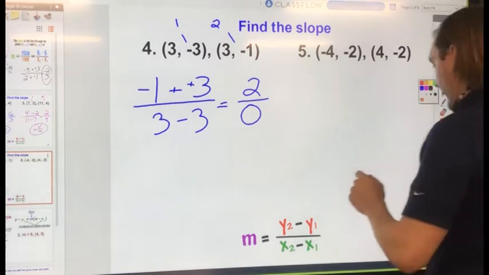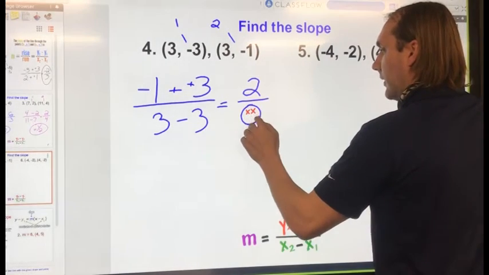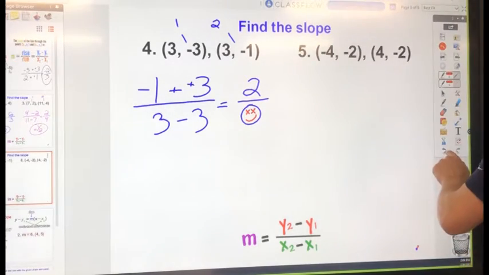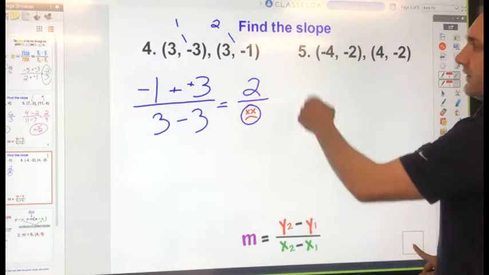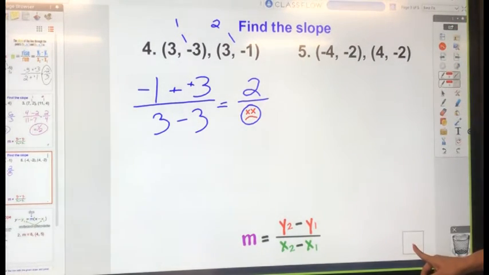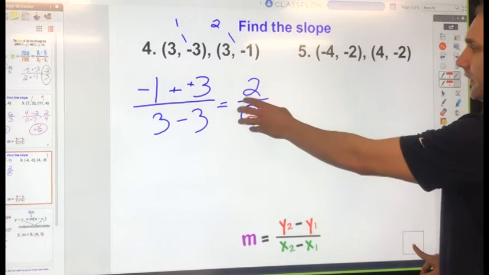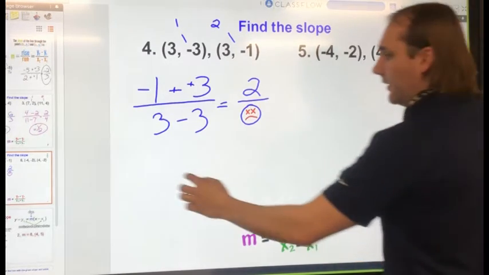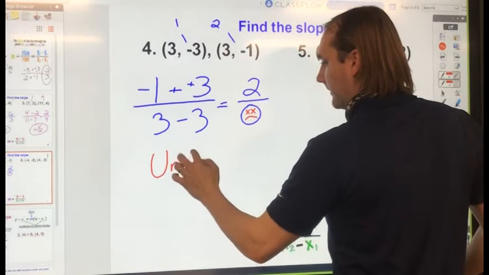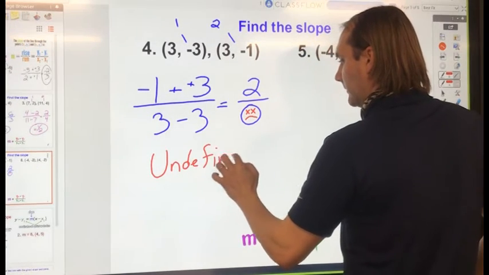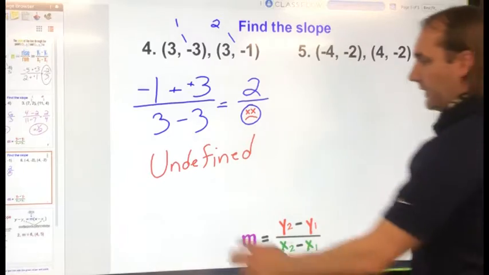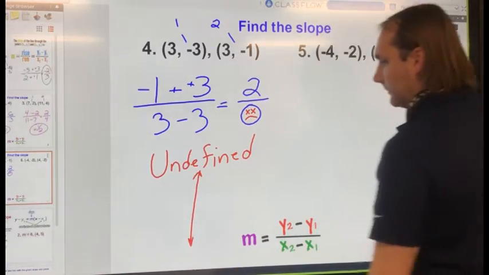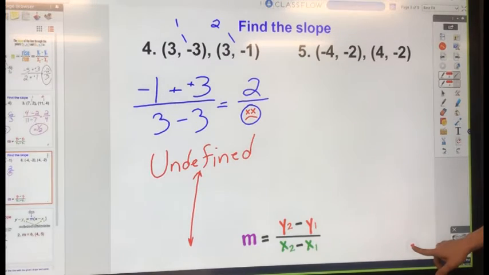Remember how we find asymptotes, what makes the denominator 0? We don't want a smiley face. We want a frowny face because that is bad. So what kind of slope makes an error? A slope that makes this 0? Undefined slope. It's not a common word to say, undefined. And what does an undefined slope look like? A vertical line. The kind of slope you don't want to ski on. So there is the undefined slope.